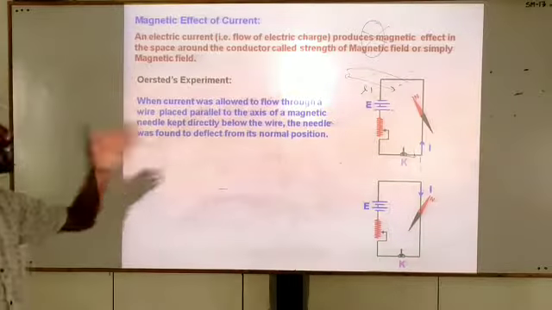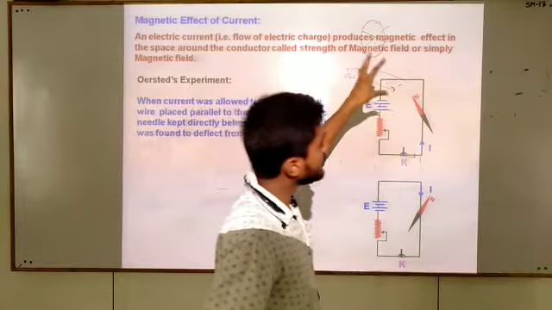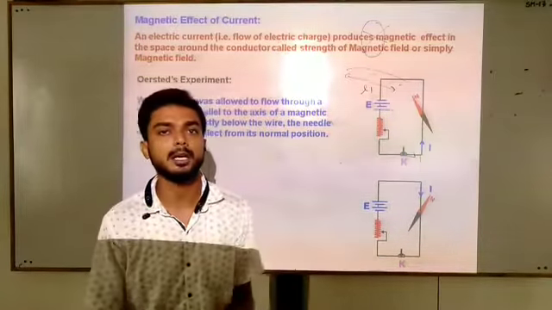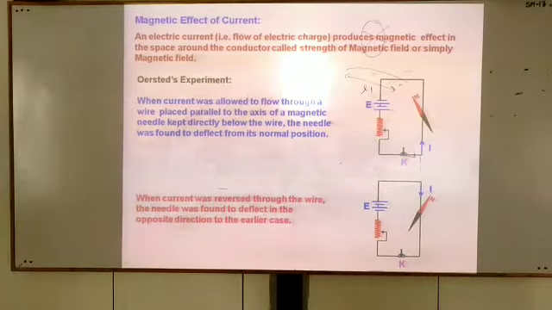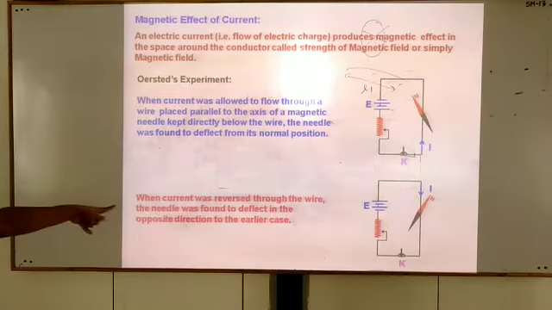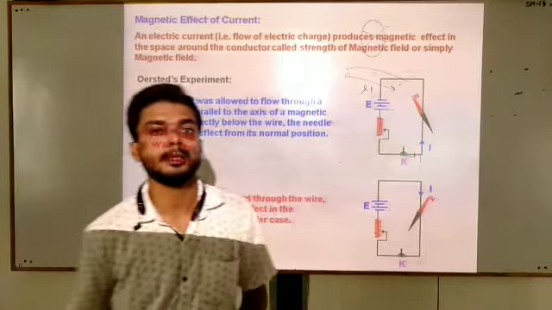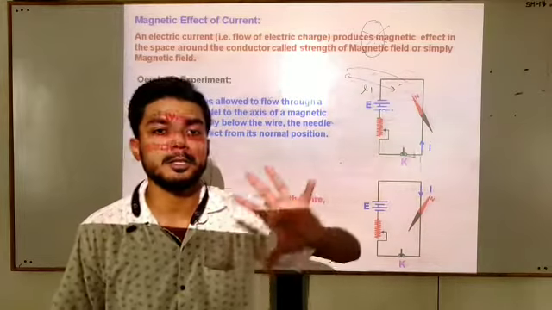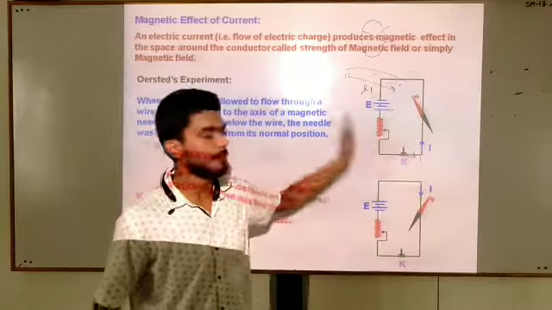In these two deflections, we can observe that there is an existence of something due to which the compass is showing the deflection, and that is the magnetic field. When the current was reversed in the wire, the needle was found to deflect in the opposite direction to the earlier case. Here, one new observation is that when we reverse the direction of current, the magnetic field also reverses its direction because there is a change in deflection of the magnetic compass.